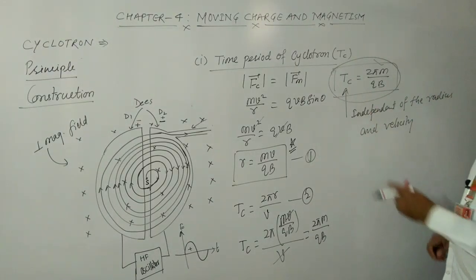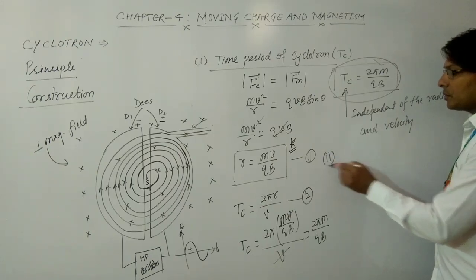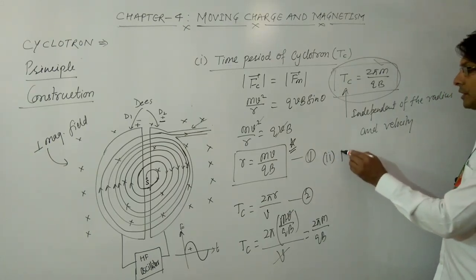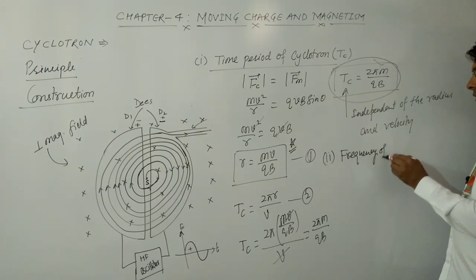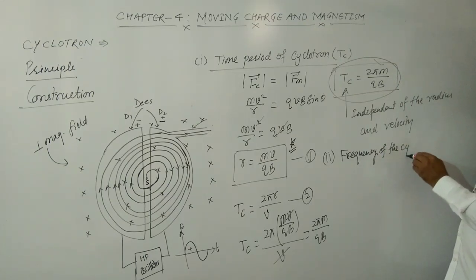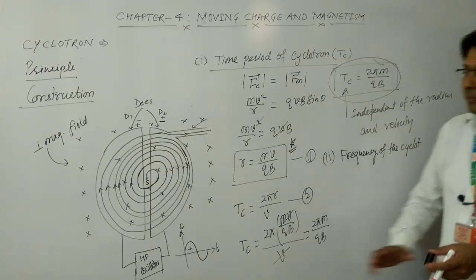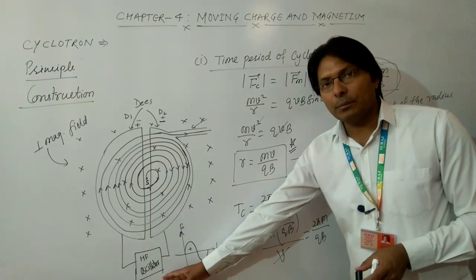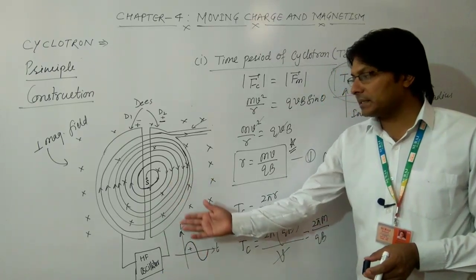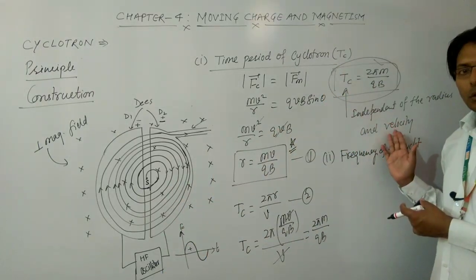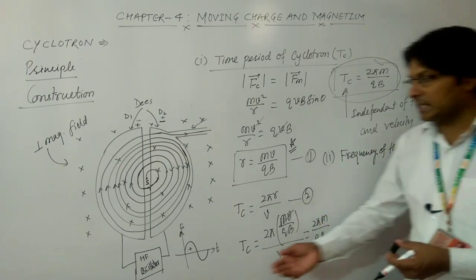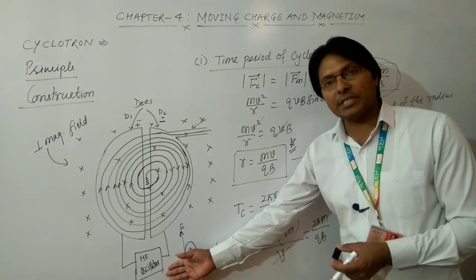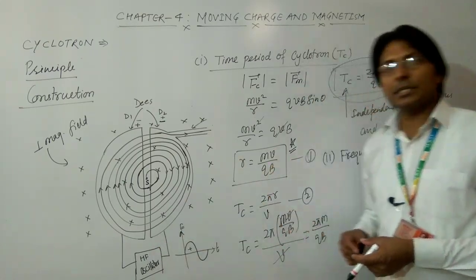Now we are coming to the second part of the derivation, which is the frequency of the cyclotron. These frequency and time period are also the time period and frequency of the oscillator, because if you are saying the frequency of the cyclotron, in an indirect way we are talking about the frequency and time period of this high frequency oscillator.